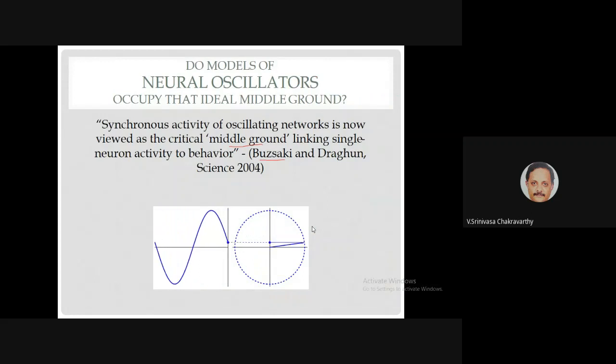Now I just want to quote from the Science paper by Buzsaki and Draguhn. They say that synchronized activity of oscillating networks is now viewed as a critical middle ground linking single neuron activity to behavior. At the smallest level, you have single neuron activity, and at the highest level of brain function, you see what you see outside in terms of behavior: moving hands, moving legs, moving eyes, things like that. So what is that middle ground which links the smallest level to the highest level? That middle ground, these people say, is networks of oscillating networks that are synchronized.